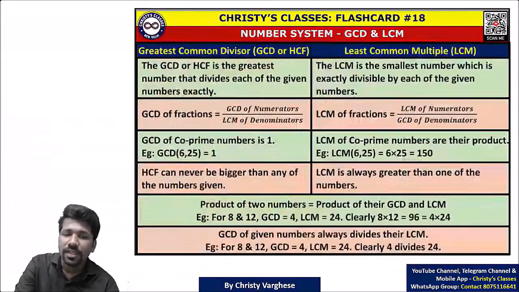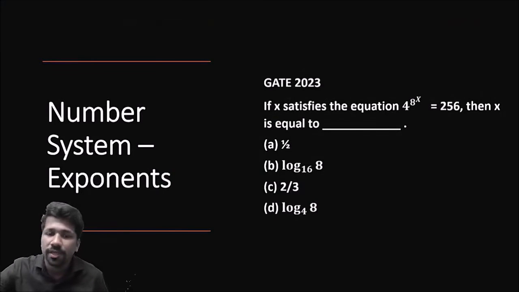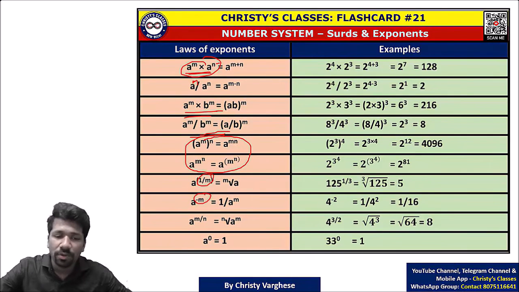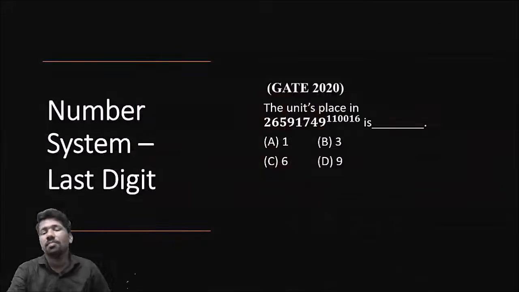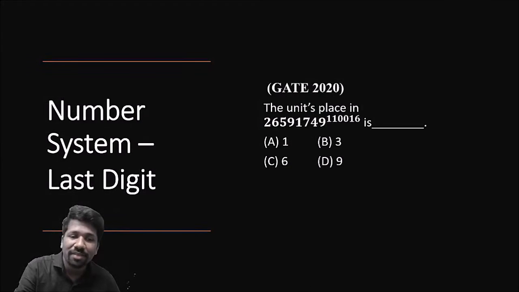Then next topic in number system is exponents or laws of exponents. This is a 2023 question. Laws of exponents ka question hai. So these laws: a raised to m by a raised to n, a raised to n into a raised to m. When bases are same, how to multiply and divide. When powers are same, how to multiply and divide. When power of power comes, how to do. फ्रैक्शनल पावर क्या है, नेगेटिव पावर क्या है, zeroth पावर क्या है, ये सब हम डिटेल में डिस्कस करेगा. Now ये लॉज ऑफ एक्सपोनेंट्स या एक्सपोनेंट्स का एक्सटेंशन चैप्टर है, लास्ट डिजिट.